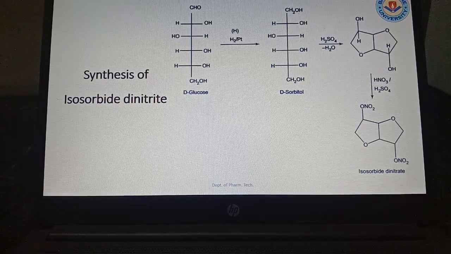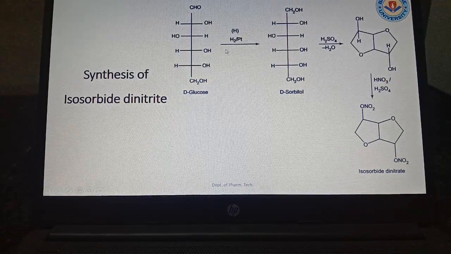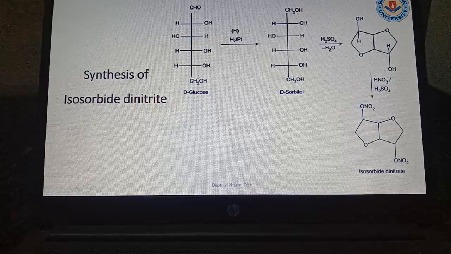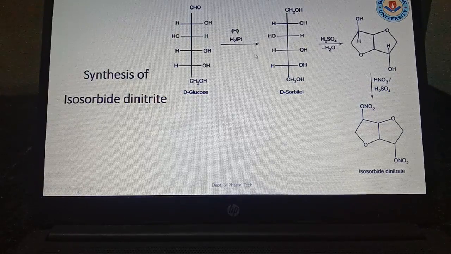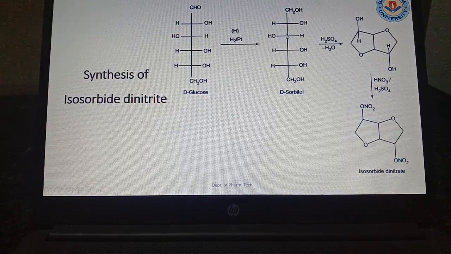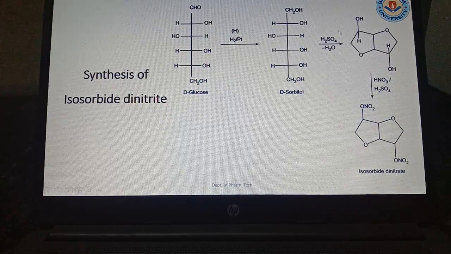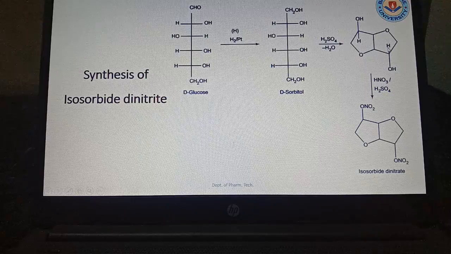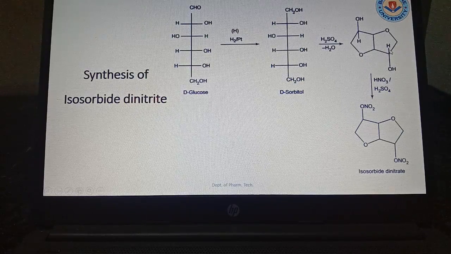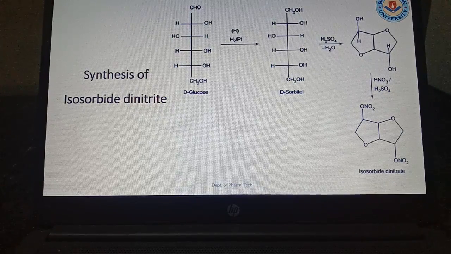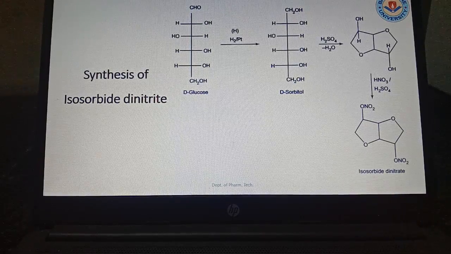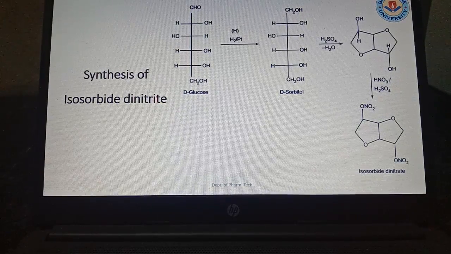Synthesis. Where D-glucose is there, we have seen the structure in biochemistry also. So on hydrogenation, D-gluconic acid is converted to alcohol. The aldehyde group is converted to alcohol. Then with H2SO4, ring closure takes place, and a saturated 5-membered oxygen-containing ring is formed. Then for the nitration, NO2 groups are incorporated.